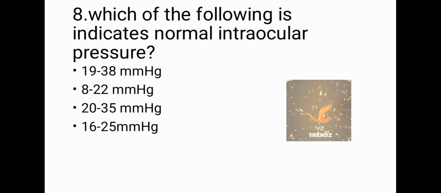Which of the following indicates normal intraocular pressure? The options are 19 to 38 mmHg, 8 to 22 mmHg, 20 to 35 mmHg, 16 to 25 mmHg. Intraocular pressure means fluid pressure of the eye. The answer is 8 to 22 mmHg.